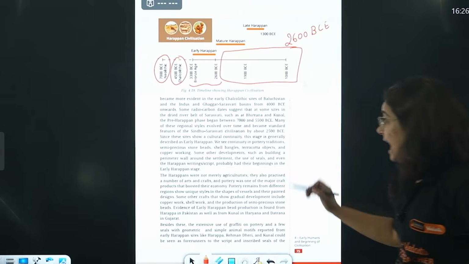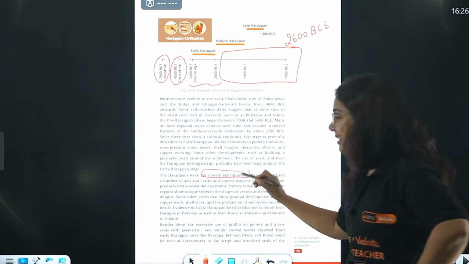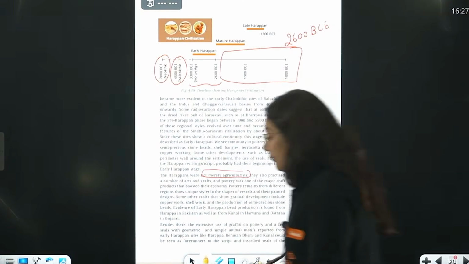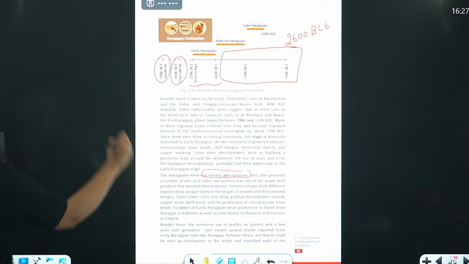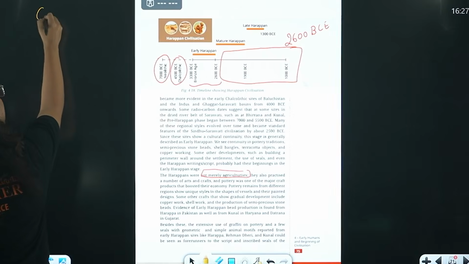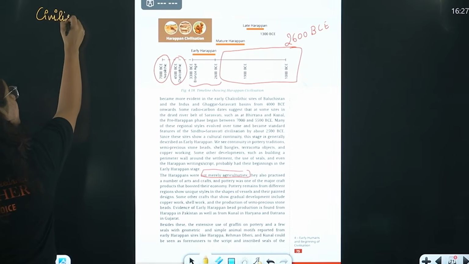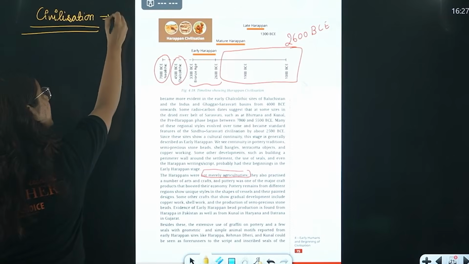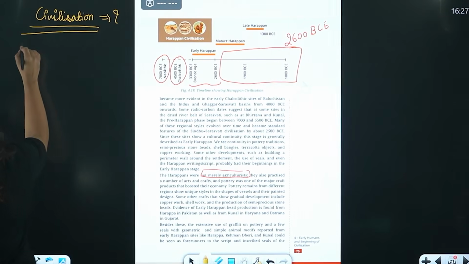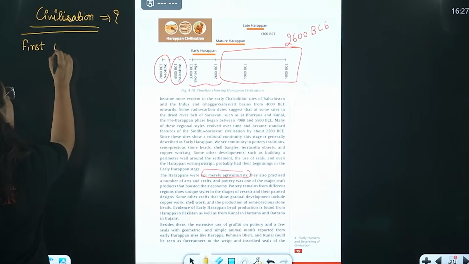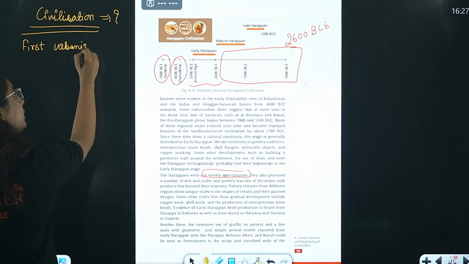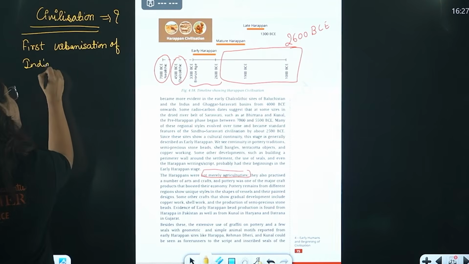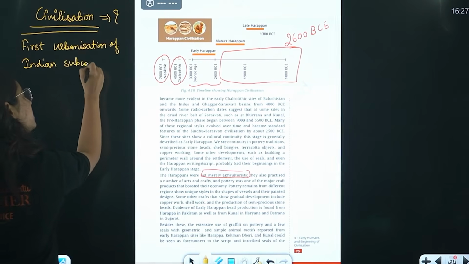Okay, beta, the Harappan people were not merely agriculturists. See, let me tell you that we call the Harappan people or the Sindhu Saraswati people a civilization. What do we call it, beta? The civilization. Why do we call it civilization? You know that we also call them the first urbanization of the Indian subcontinent. Why? What was different in them?